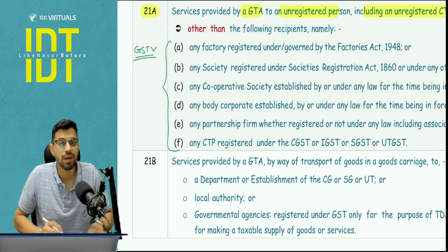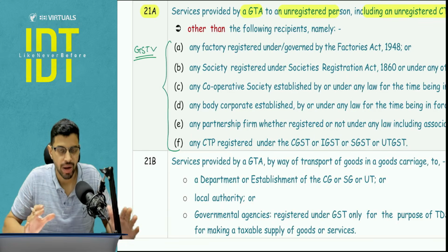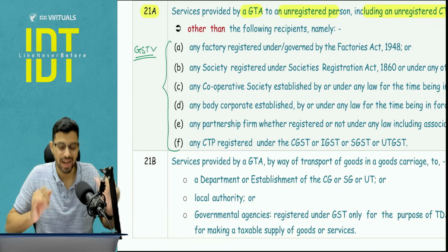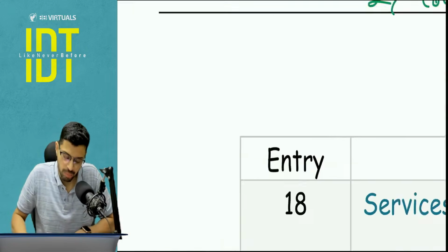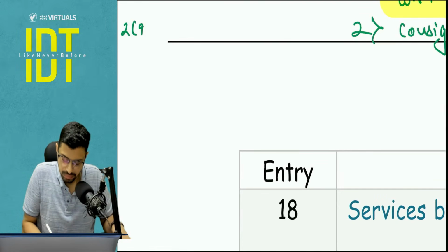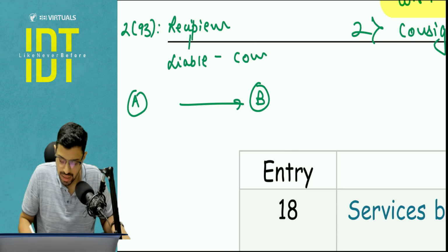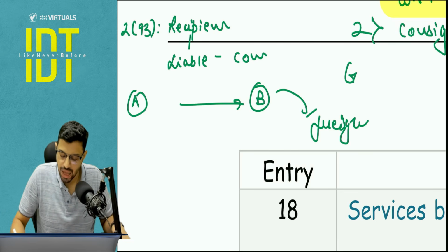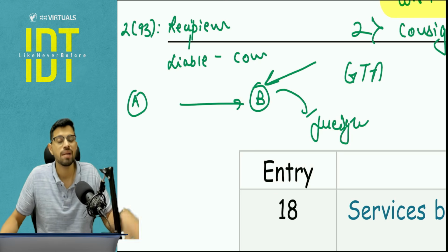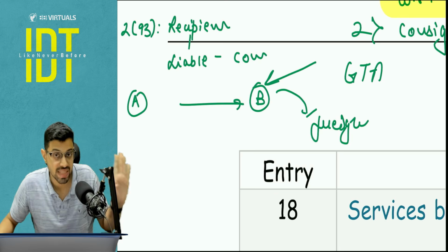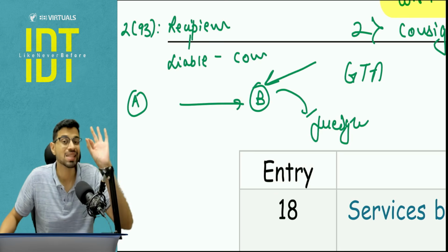Now, who are these recipients? Before that, I would like to remind you what is the meaning of recipient. Recipient means the person who is liable to pay the consideration. So if Mr. A is sending goods to Mr. B, but B is the person paying the freight, then your GTA analysis will happen from the point of view of Mr. B, because Mr. B is the recipient of the GTA service. Is this clear? The person liable to pay.